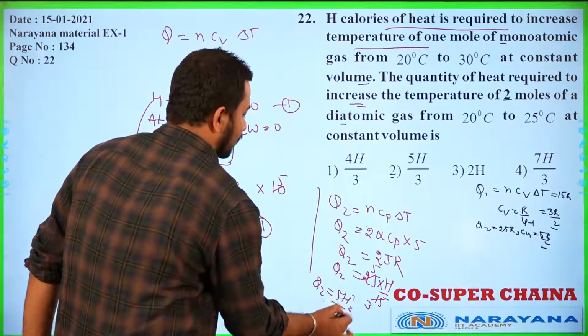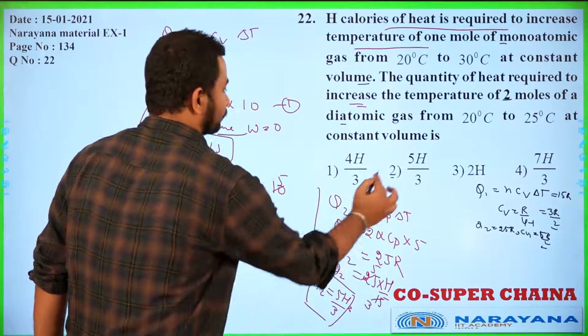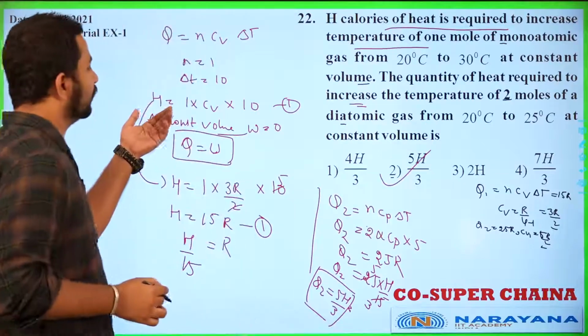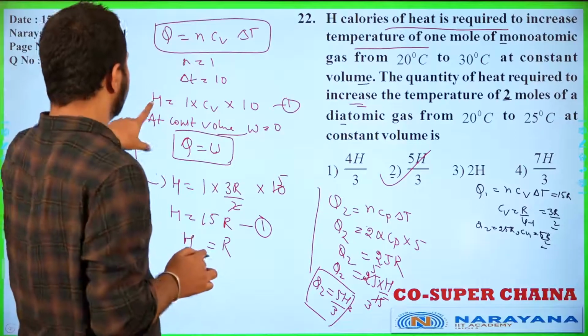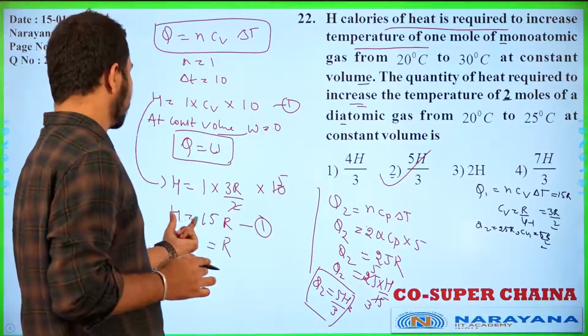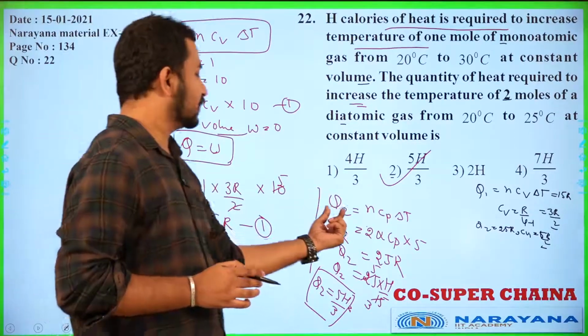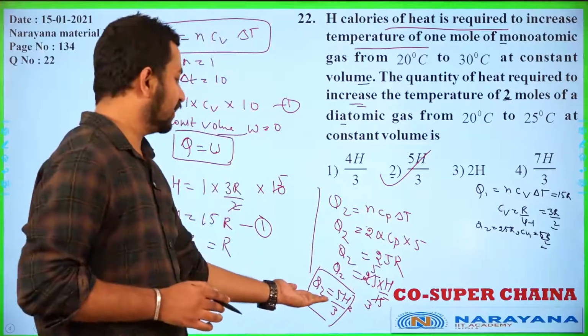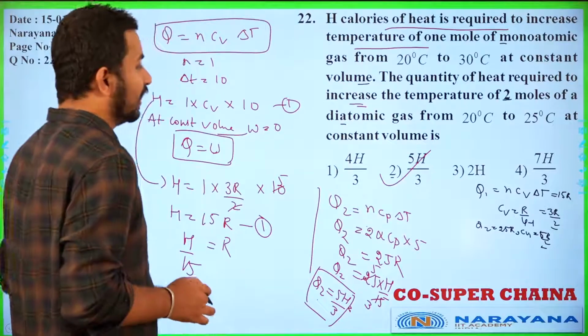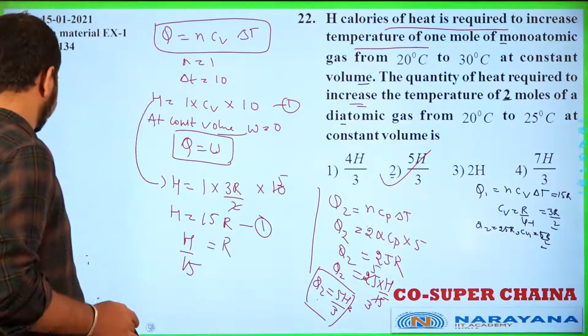So quickly we analyze what we have done. Q was given, and from there we get the equation H = 15R. This Q2 we need to find, Q2 = n Cp delta T, and from there we get Q2 as 5H by 3, and that is the answer for our question.